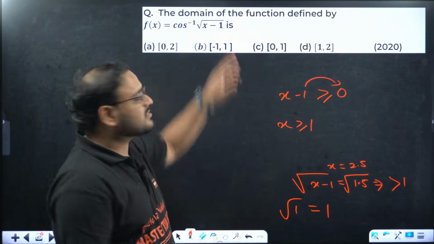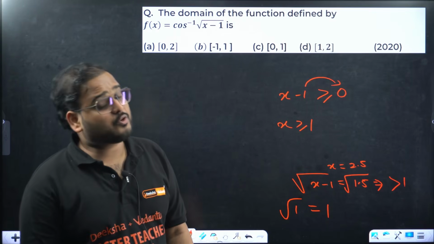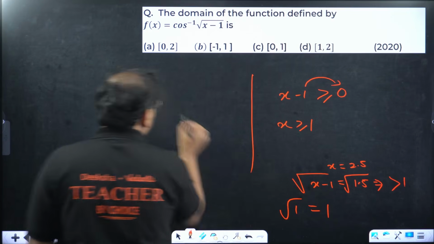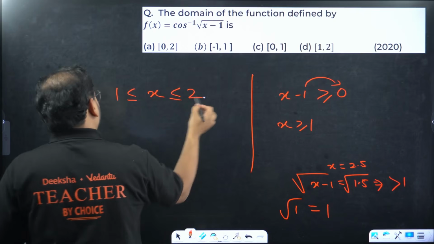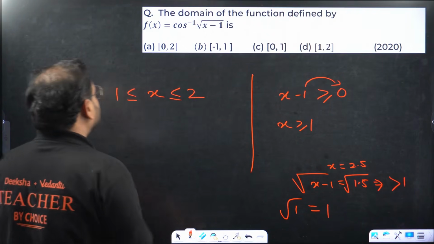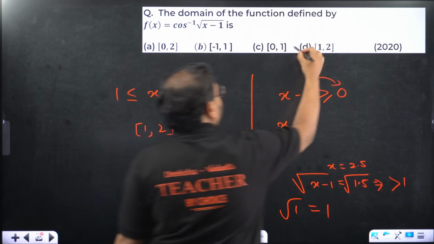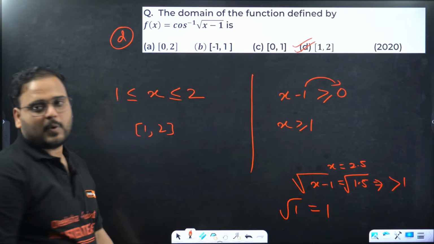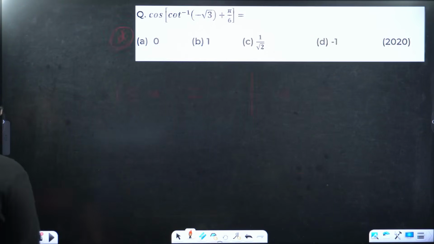But cos inverse does not take values more than 1 inside the domain. Cos inverse domain is minus 1 to 1. It means I can take x more than 1 but less than or equal to 2, and I cannot take values after 2. My answer is 1 to 2, both inclusive, that is the option that makes sense.